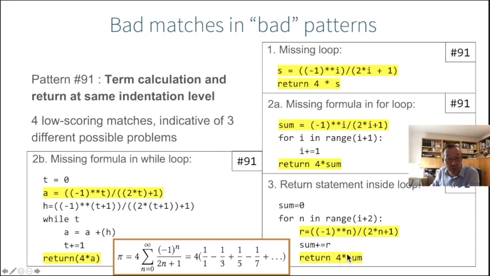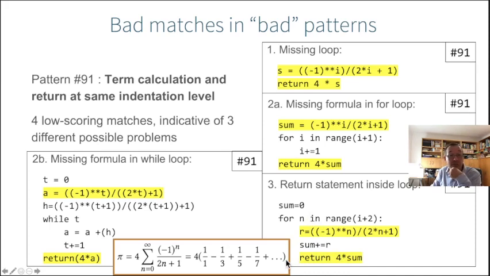The only problem is that the return statement is also part of the for loop. So what happens is that if you enter this for loop, you will start iterating, calculate this term, but as soon as a return is encountered, it exits the loop and stops. So it stops the function. So it will actually iterate only once because the return is at the wrong level. So the only error for this one is that you should indent it less, and then it would have been a good solution.